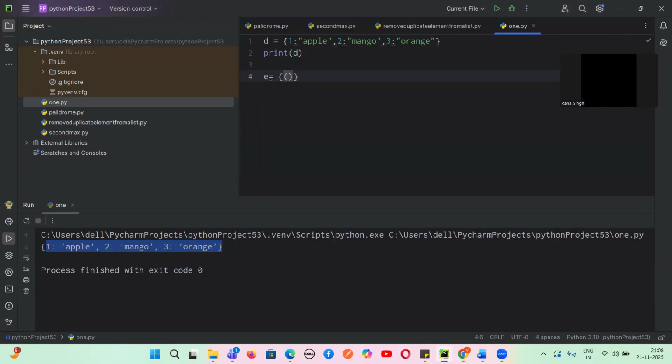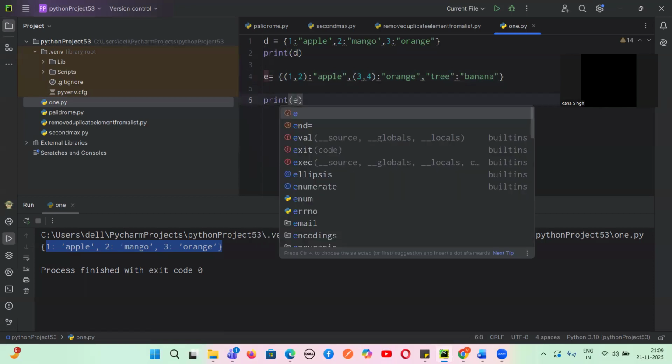Let's suppose I write here 1, comma 2. This is a tuple. Key and value. Let's suppose I write the value apple. Then give a comma. Again, I take a tuple, 3, comma 4, and here I take a value called orange. Now I want to take a string, because this is also immutable. Let's suppose I take a string called tree, and I give a value banana. So now, guys, tell me, will this execute or not?